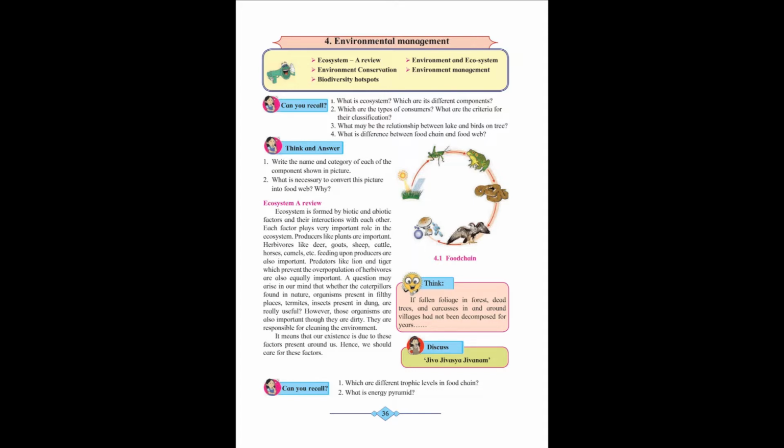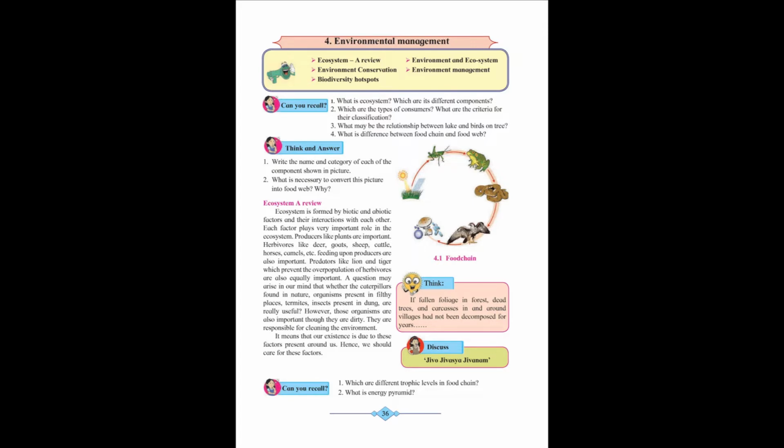Why? Because a food web is an interconnected network of different organisms of different food chains. The answers are given in the notes. You may refer to the notes for the answers and write in your textbook itself.